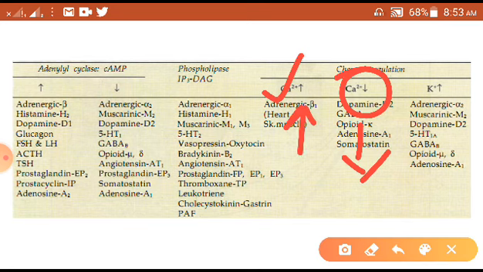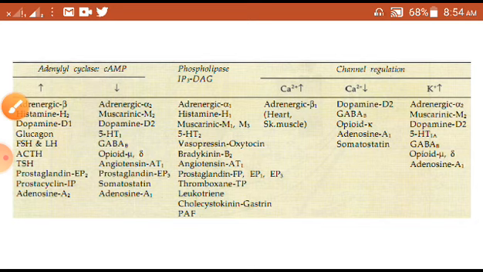There are other drugs like dopamine D2, 5-HT1A, and adrenergic alpha 2 which activate the potassium channel. Whenever the calcium channel is activated, depolarization will come. When the potassium channel is activated, hyperpolarization will be there. This way all these drugs use one or the other pathway to produce their physiological responses.